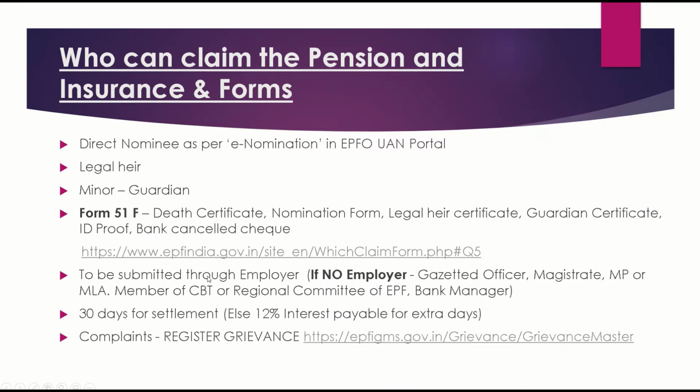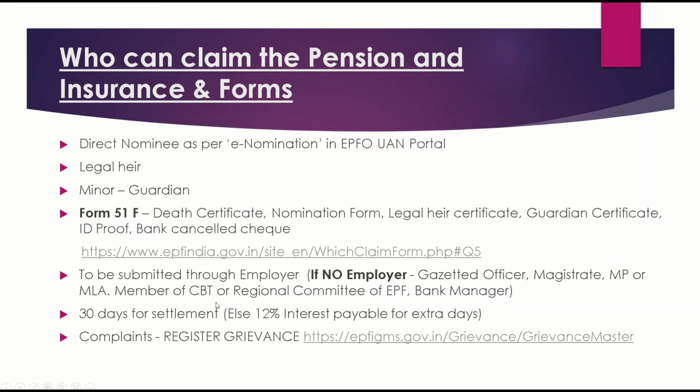This should be submitted through the employer. The employer should be submitting it to the PF office, but we have to fill in all the details here. And in case the employer's office doesn't exist, then you can get a signature from one of these: a gazetted officer, magistrate, MP, MLA, member of the CBT regional committee, or bank manager. They can authorize this form 51F, and you can further submit it directly to the PF office, stating that the employer's office is shut down.